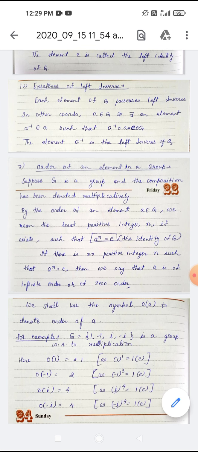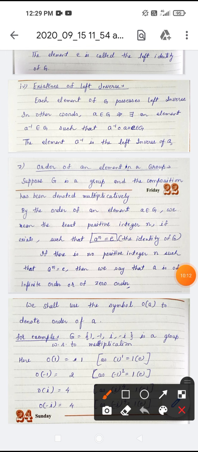G is equal to the set {1, -1, i, -i}, which is a group with respect to multiplication. If we have to ask what is the order of 1, as we saw, 1 to the power 1 is equal to 1. 1 is the identity for multiplication.